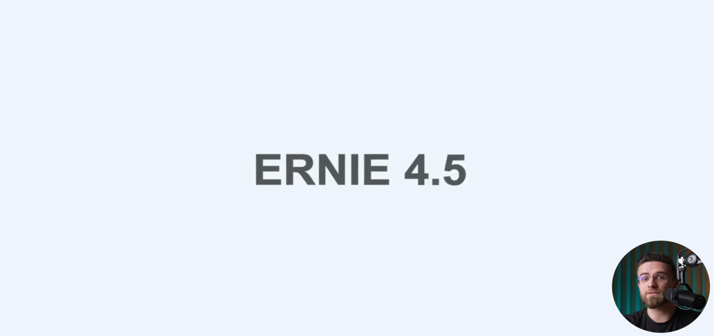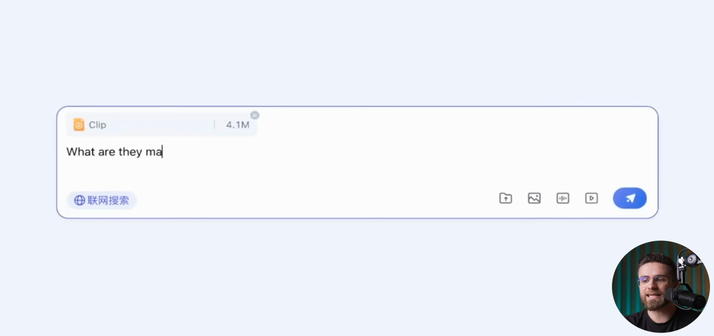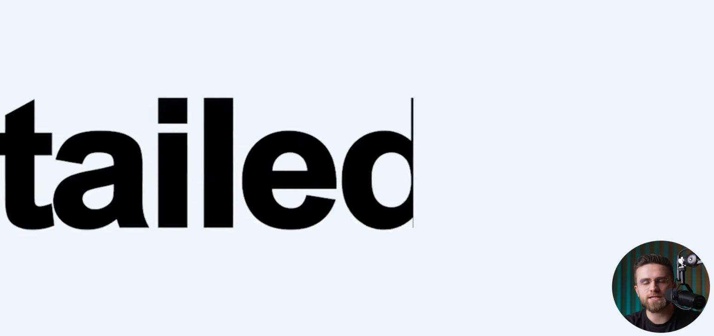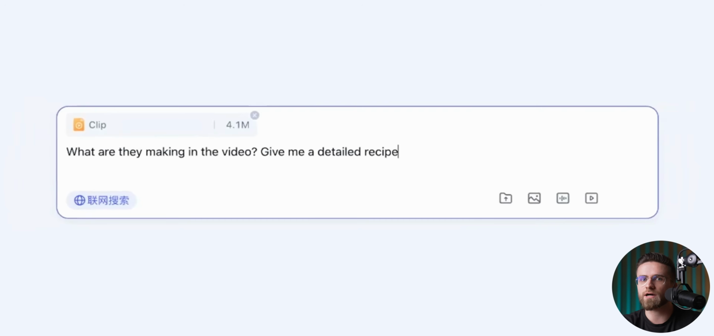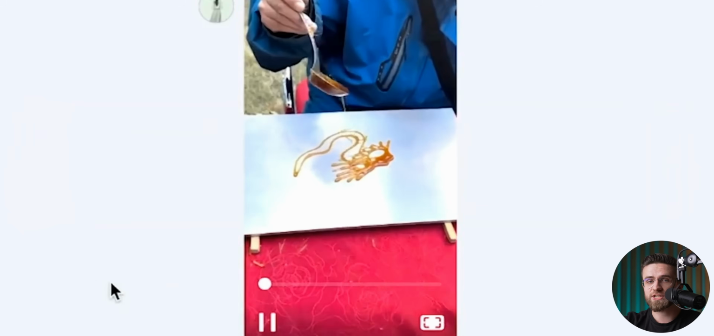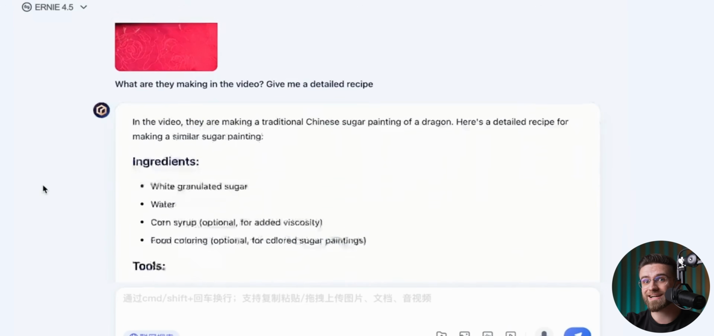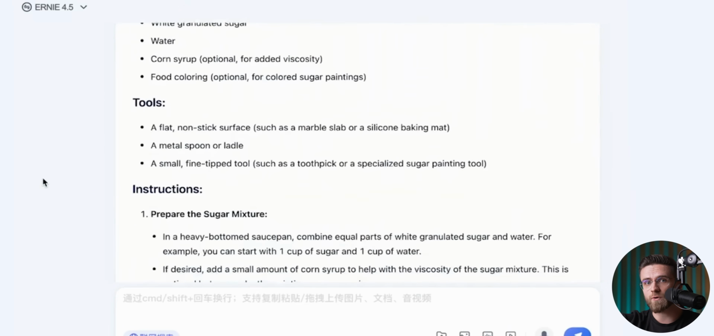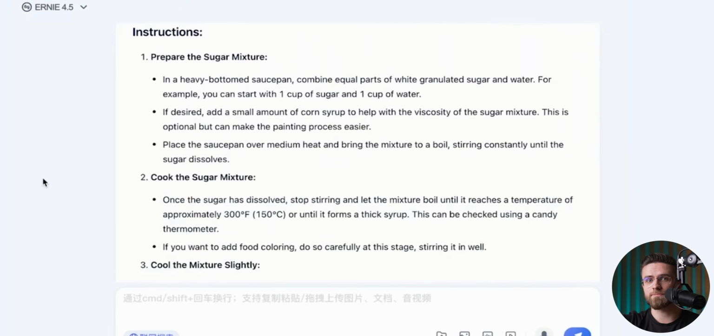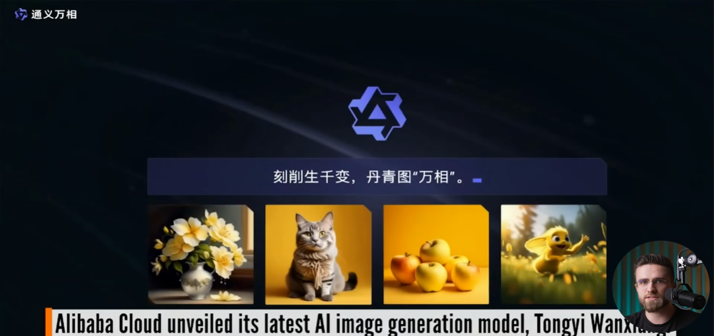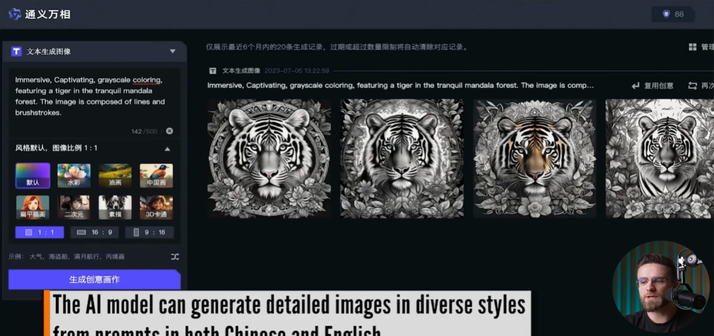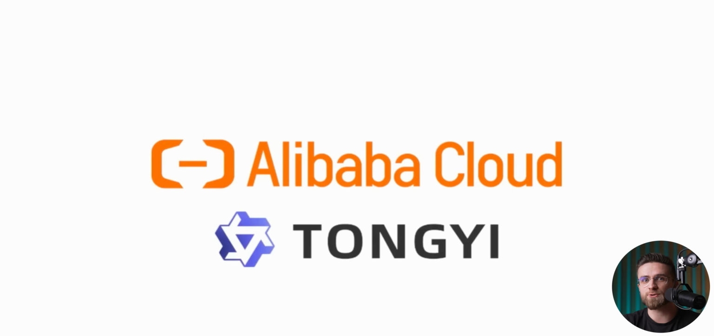Ernie 4.5 and X1 come from Baidu, and if we believe the hype, they look like serious contenders. Ernie 4.5 is supposed to go head-to-head with ChatGPT 4.5, while X1 is aimed at DeepSeek R1 and GPT-o1 territory. Just like Janus, there are other Chinese-made image generators out there. Tongyi Wanxiang is one such tool.